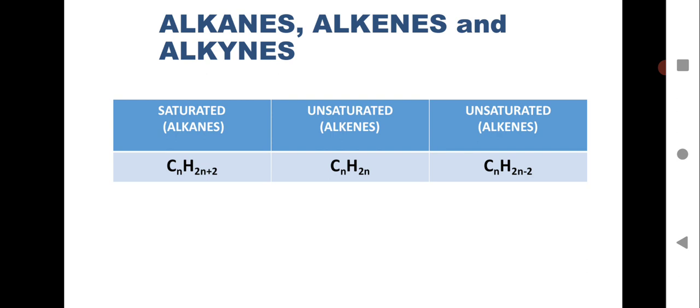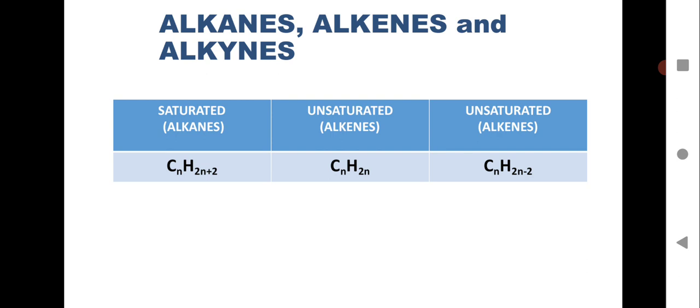Where 2 pairs of electrons are involved in the sharing of electrons between carbon and carbon, it will show a carbon-carbon double bond. That is called alkenes, and it is unsaturated because the valency of carbon is not satisfied.